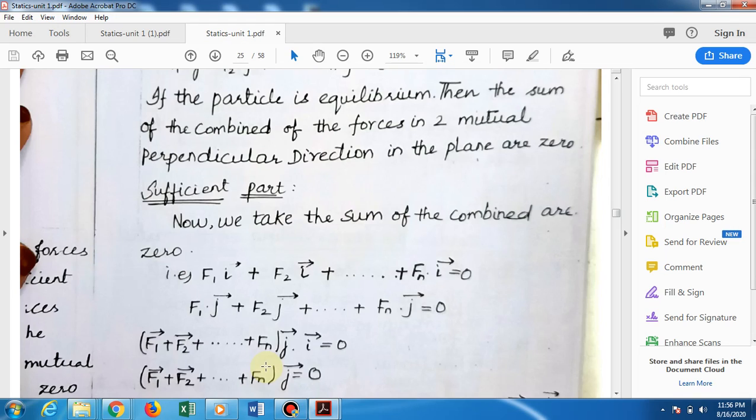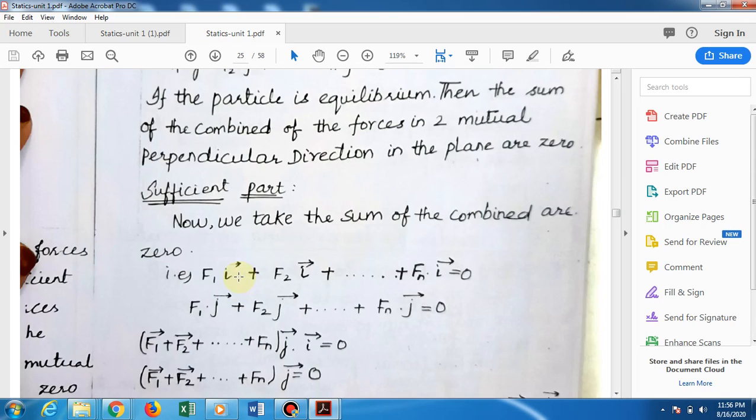The resultant force is either perpendicular to both i and j or 0. Here you mark, girls, F1 i dot j vector, both i and j vector we are combining, no?